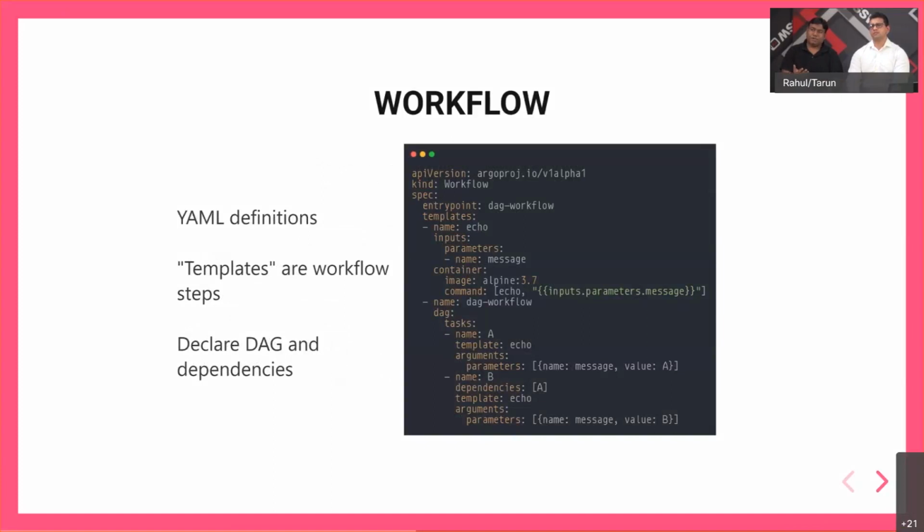So this is a sample spec for an Argo workflow. First of all, you have kind Workflow, which as I said earlier, gets deployed as a CRD within your cluster once you deploy Argo. Then you have the entrypoint definition, which is a must, and which is nothing but a template defined within your Argo workflow. You give a name to a template.